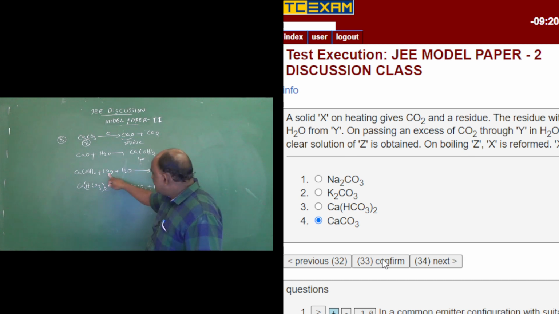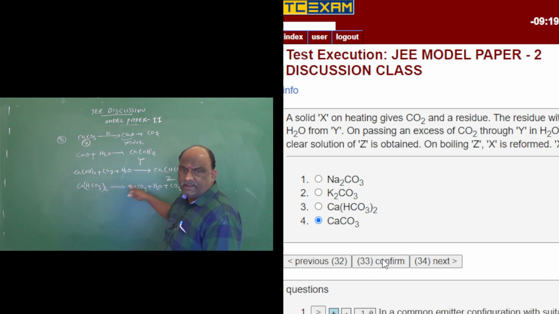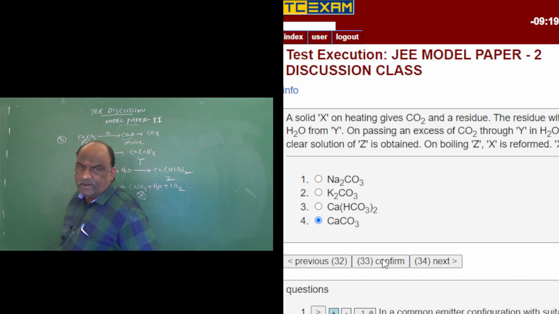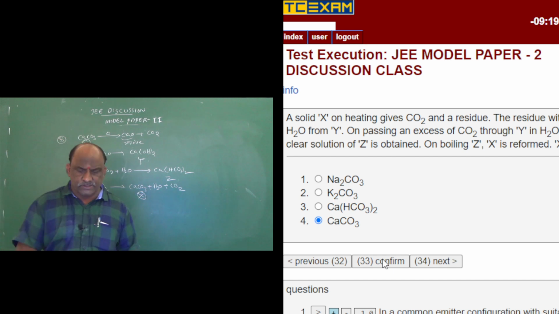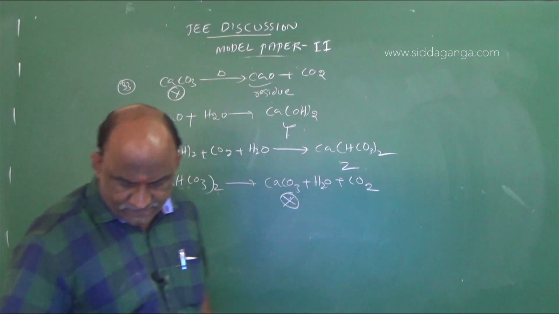On passing excess CO2 and water through Y, a clear solution Z is obtained. Z is calcium bicarbonate. On boiling calcium bicarbonate, X is reformed. What is X? Calcium carbonate, again liberating H2O and CO2 gas. So it is a direct question. Alkaline earth metals questions are repeated many times, so don't get confused. It is very easy to find the answer.